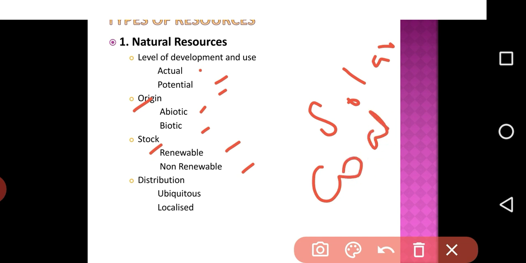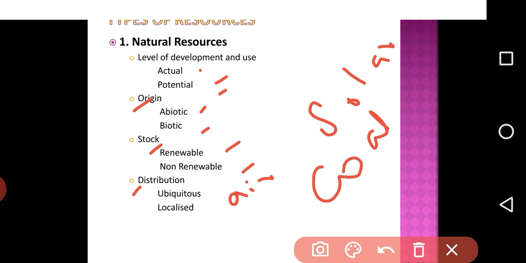Next types of resources on the basis of distribution. It has two types, ubiquitous and localized. Ubiquitous resources are found everywhere. Air. Wherever we go, we are breathing. That is air. That is ubiquitous.